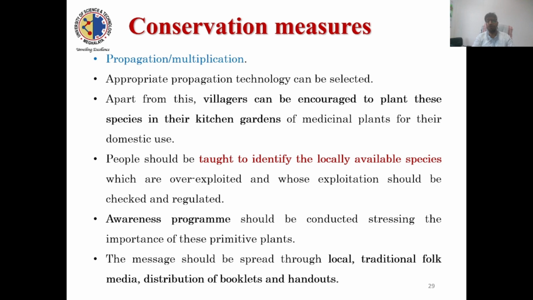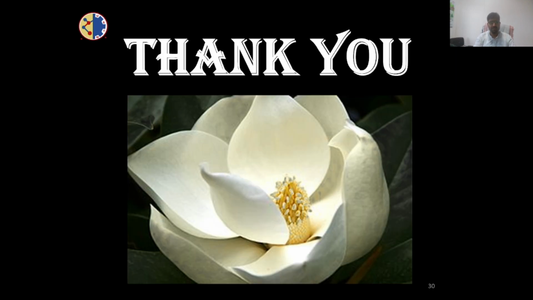People should be taught to identify the local available species which are overexploited and whose exploitation should be checked. Awareness programs should be done through governments, private bodies, and NGOs to make people know these primitive plants and how to conserve them. The message should be spread through local traditional media, different local groups, and some religious places. They can carry the message to conserve these species, because these are primitive species and we should conserve them. Thank you. This was the short introduction note of this